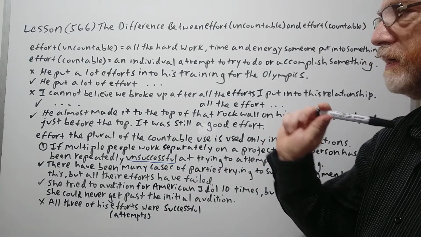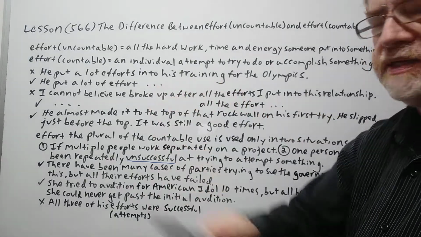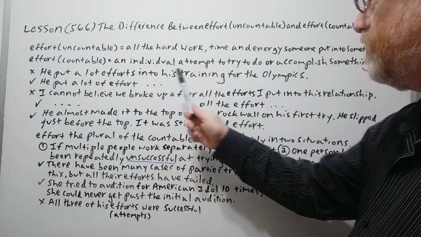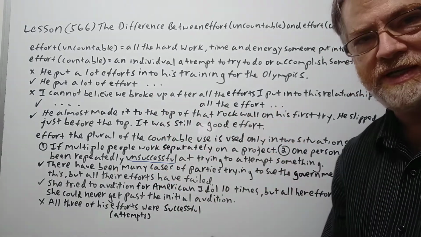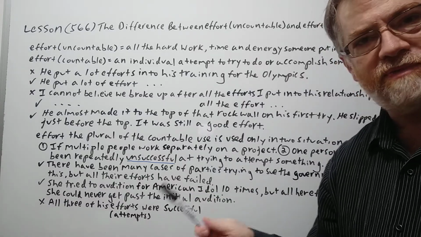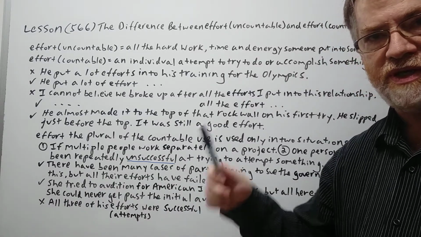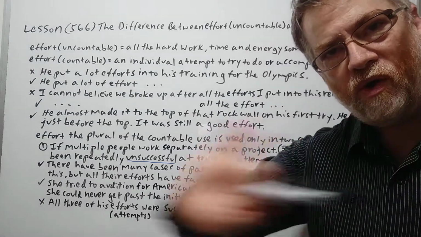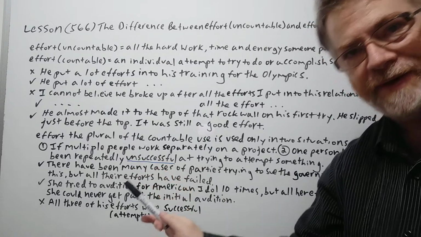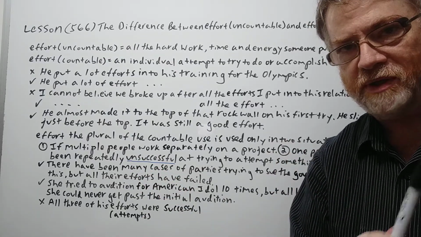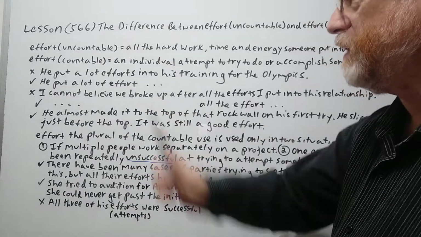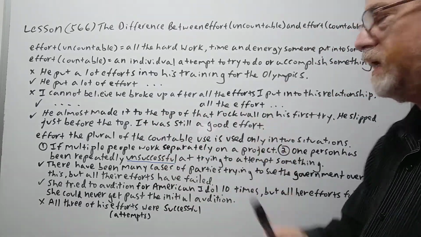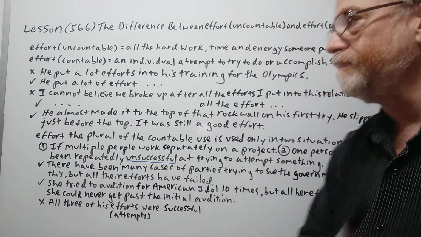So here, again, here's our first example. You know, with the X, this is where it'd be wrong, and this is where a student might mix it up. He put a lot of efforts into his training for the Olympics. In this case, we're not really talking about each individual time he attempted to practice. No, we mean all the work that he put in all together. Then that should be the uncountable use. So in this case, efforts would not be correct. So with the check, this would be correct. He put a lot of effort into his training for the Olympics. All right, good. Next one.